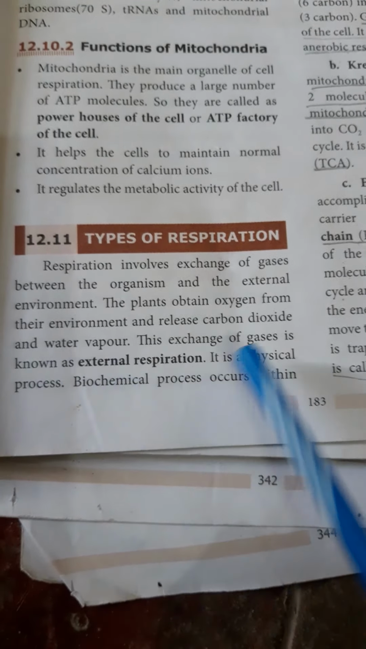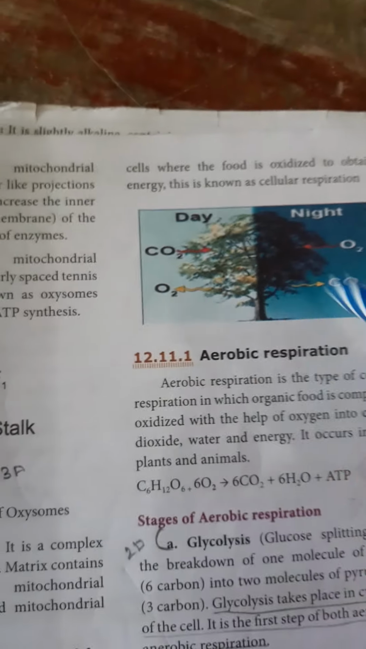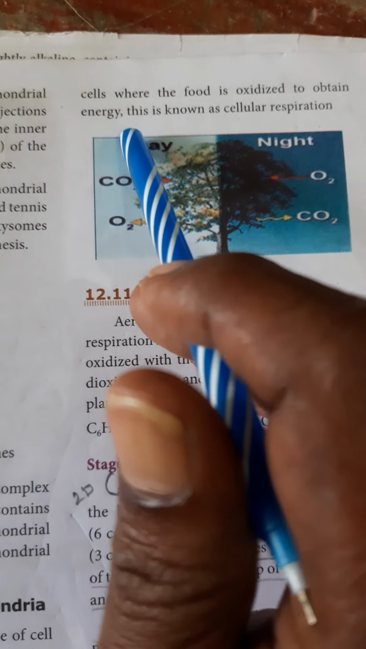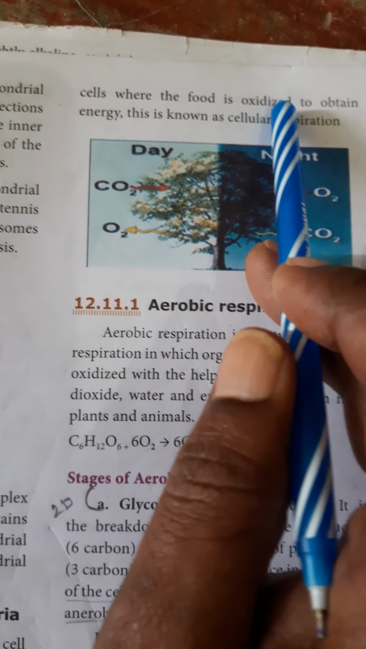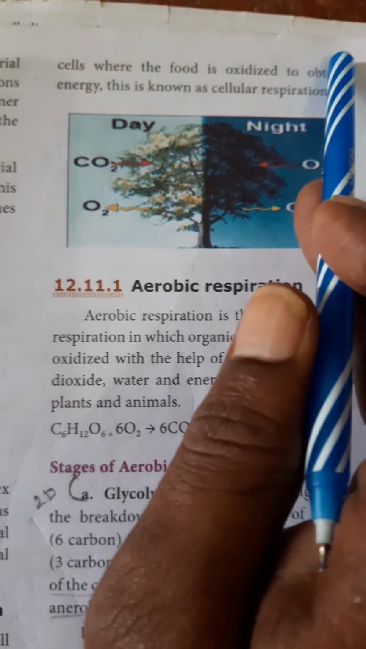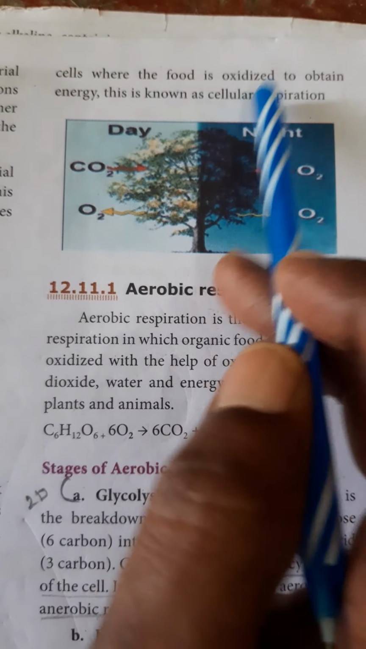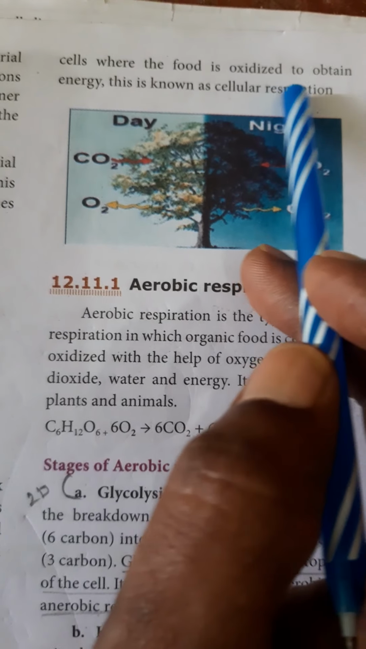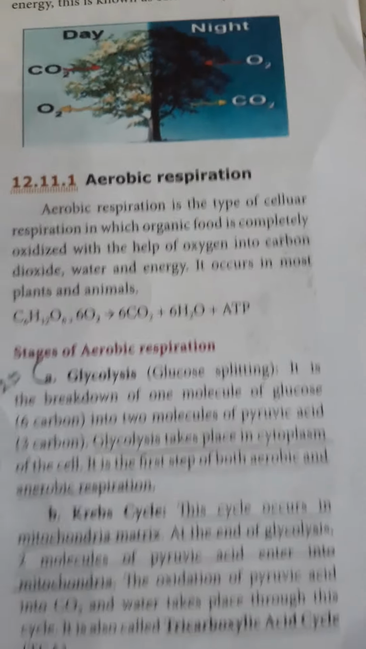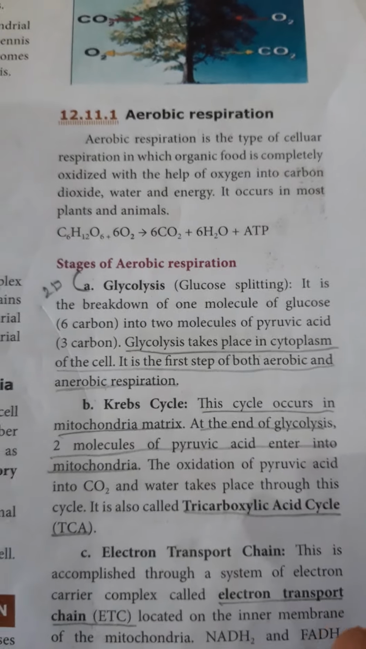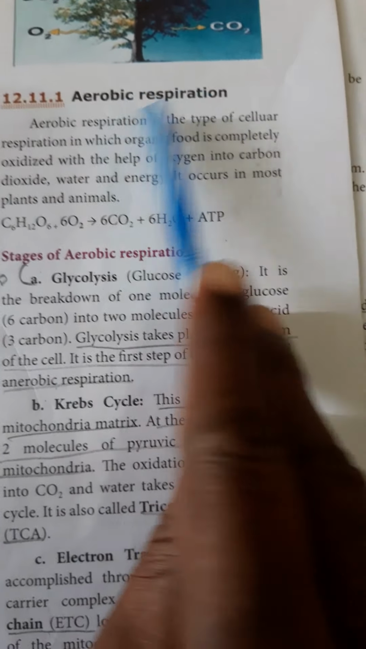So the biochemical process occurs within the cell. Some respiration occurs in the cell. That means where the food is oxidized by the oxygen to produce energy. This process is cellular respiration. This respiration takes place in the cell, so it is called cellular respiration. Mainly the respiration is divided into two types, aerobic and anaerobic respiration.